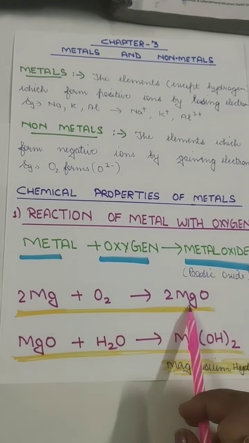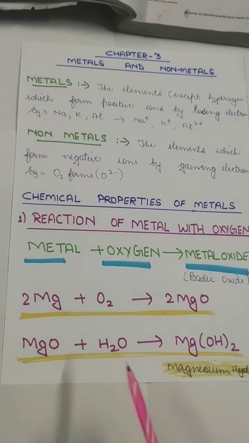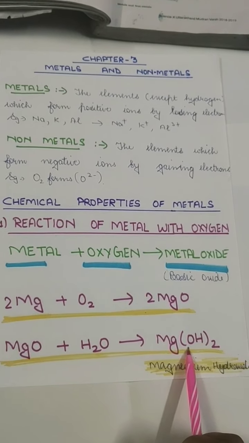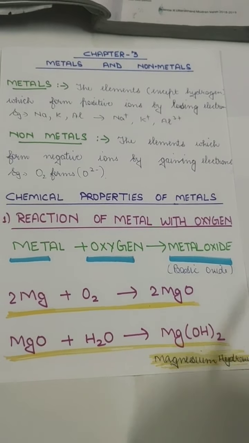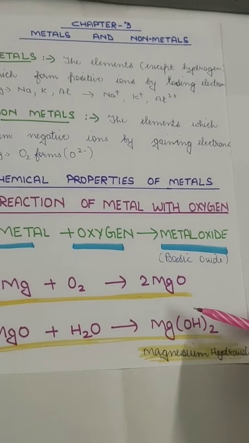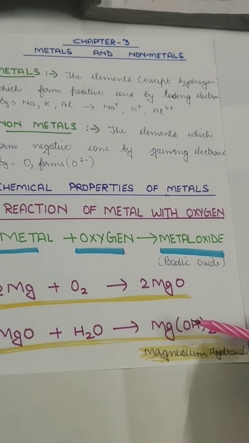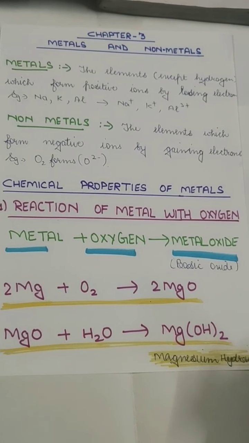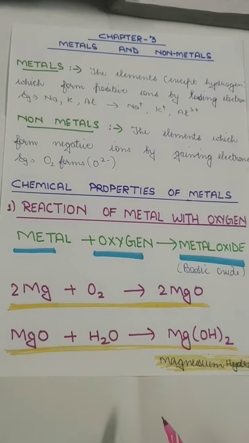Here I've balanced the reaction, and when this magnesium oxide is dissolved in water, it produces a base that is called magnesium hydroxide, and bases are always basic in nature. So whenever we have a base, it will turn any red litmus to blue because it is a basic property of any base. So all the metal oxides are basic in nature.